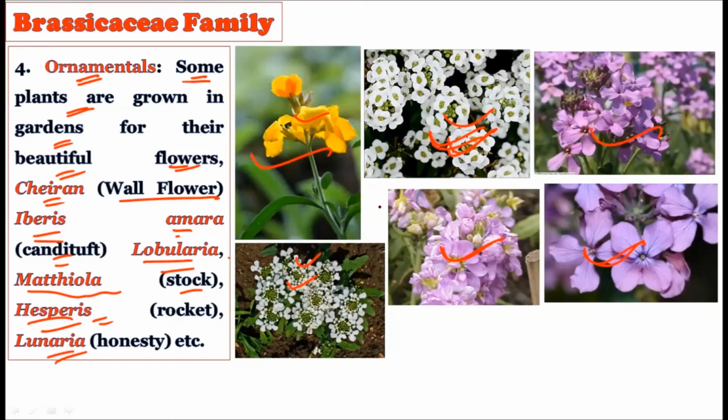So all these four are the economic importance to be placed in the UPSC mains examination along with the botanical names. This will be very important for answer writing, because the examiner will see only the botanical names: which plants you are putting forward for ornamental purposes, which for food, which for oil, which for medicinal purposes. So botanical names are important in this category. All right. So this is all about this topic.